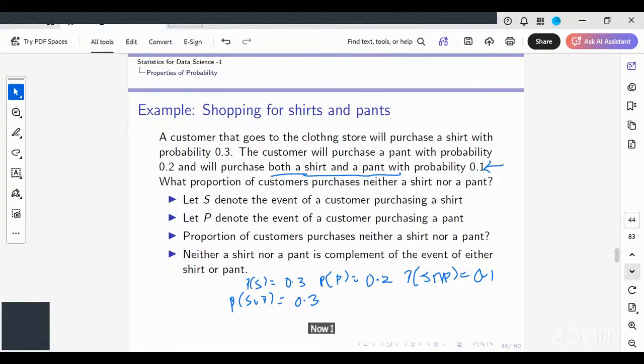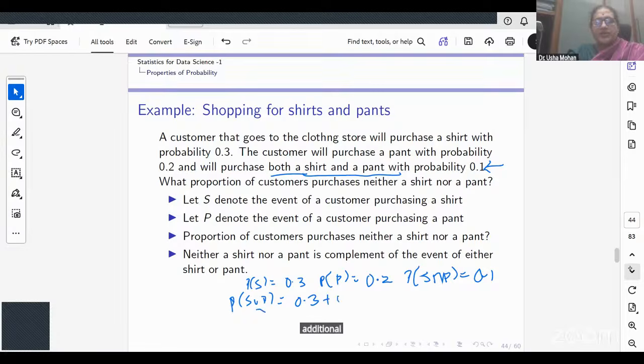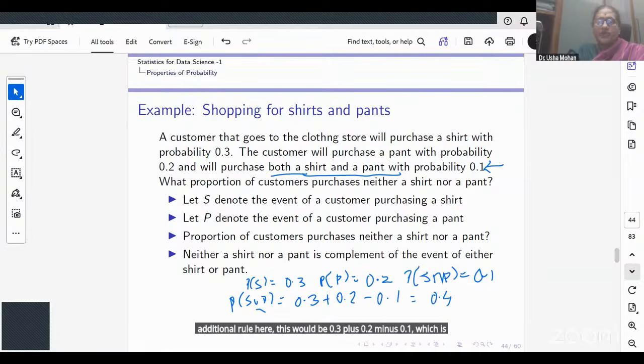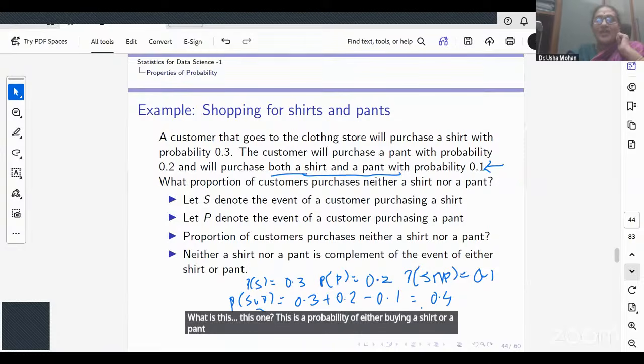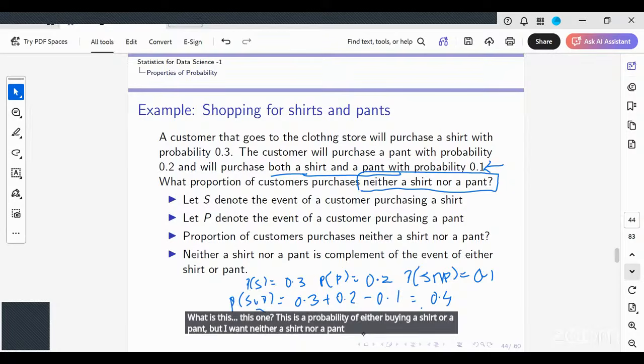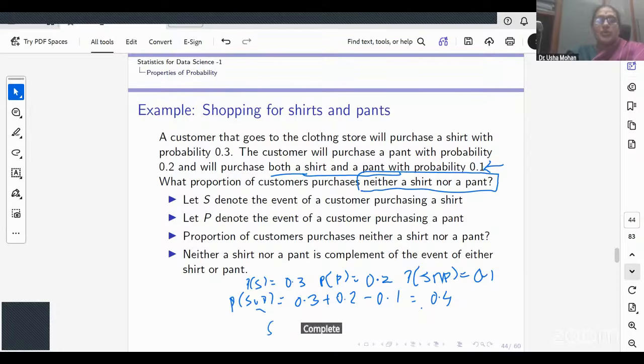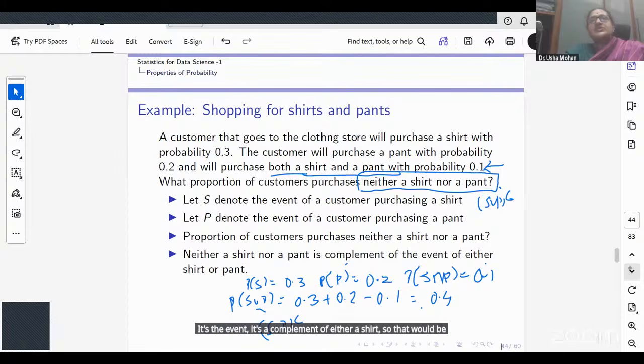Now I can apply the addition rule here. This would be 0.3 plus 0.2 minus 0.1, which is 0.4. What is this? This is the probability of either buying a shirt or a pant. But I want neither a shirt nor a pant. So I'm looking at S union P complement, right? It's the complement of either a shirt or a pant. So that would be 1 minus this, which is 0.6.